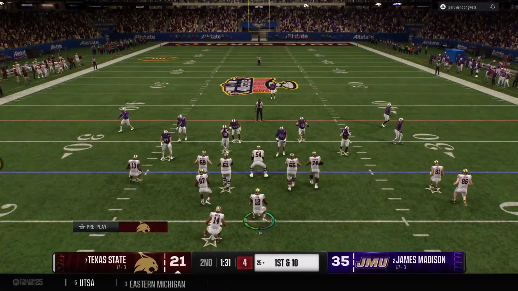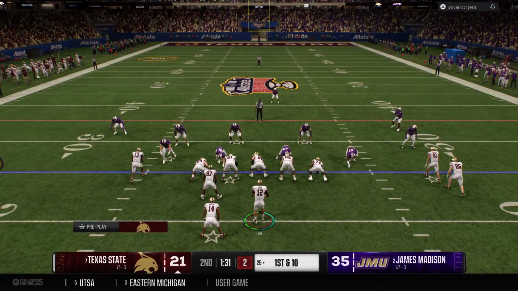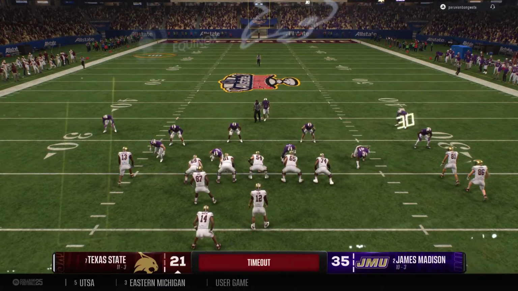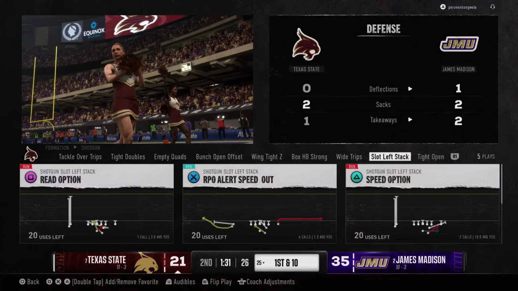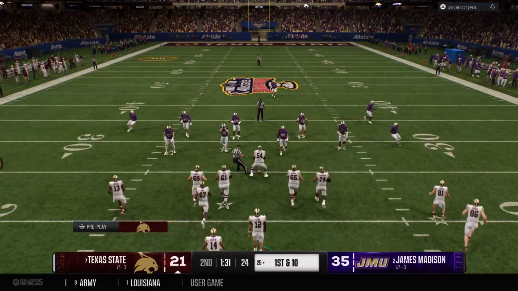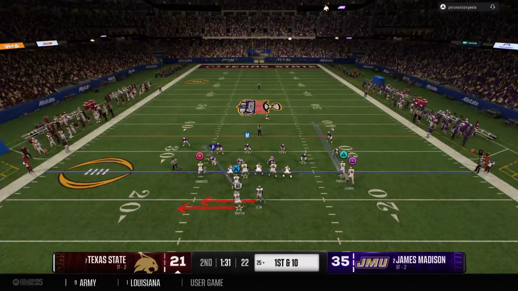The Texas State offense back on the field now. Not a whole lot of time remaining before halftime to cut into this lead. Timeout is called to talk strategy late in this close game with halftime approaching. Fresh set of downs for the offense. First down.